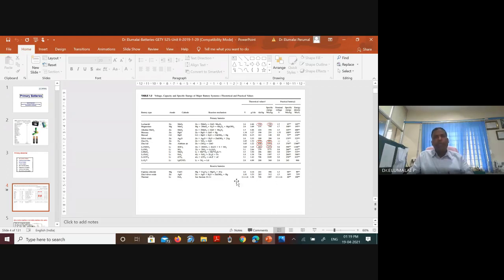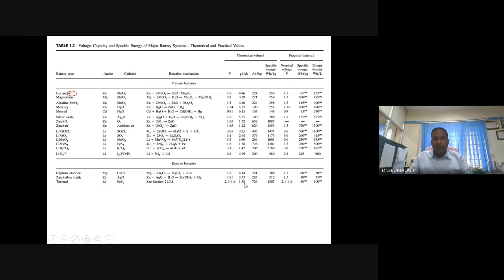That is why very recently several metal air batteries are getting attracted. It was only zinc air battery. Believe it or not, this zinc air battery has been on the market for the last 25 to 30 years. Now we are talking about lithium air battery, sodium air battery, aluminum air battery, calcium air battery, iron air battery, etc. You combine oxygen with any reactive metal, need not be just zinc, including iron.